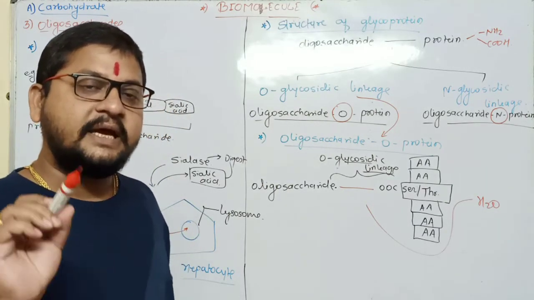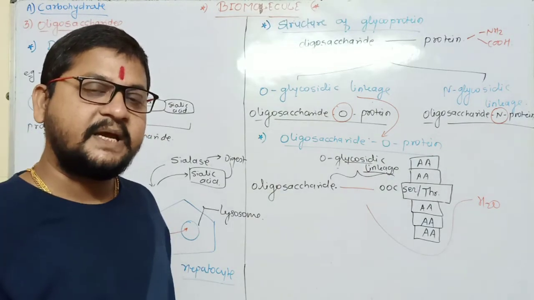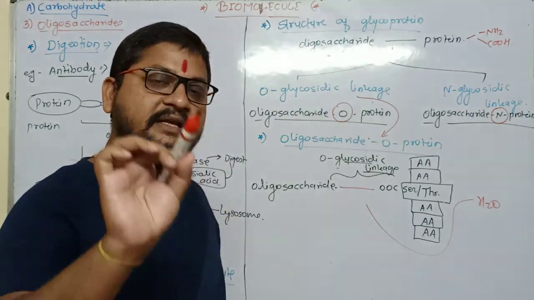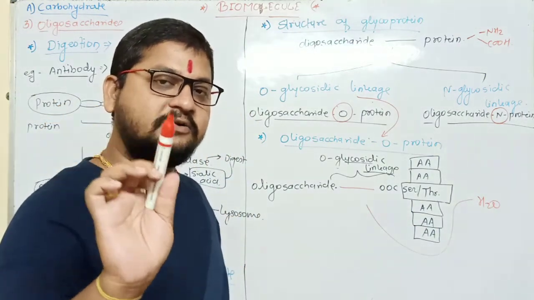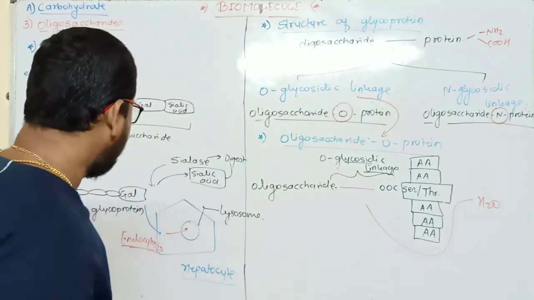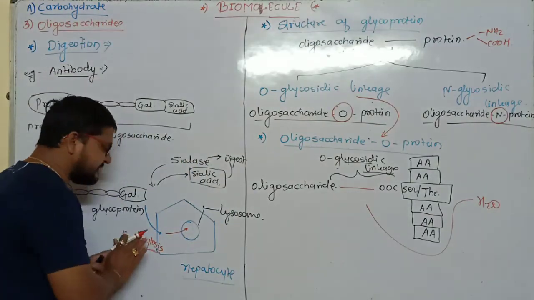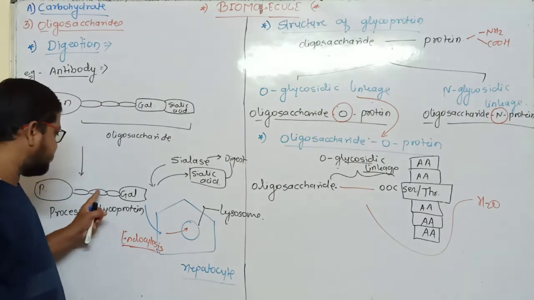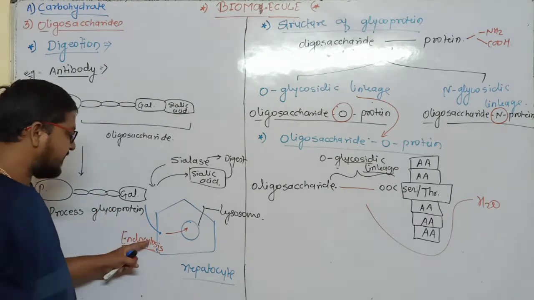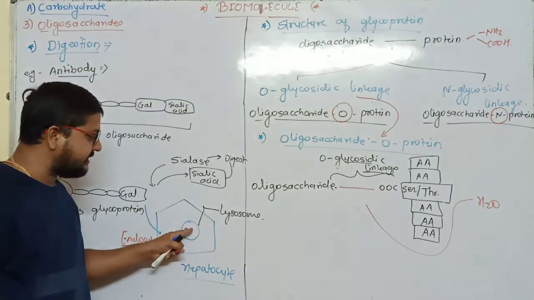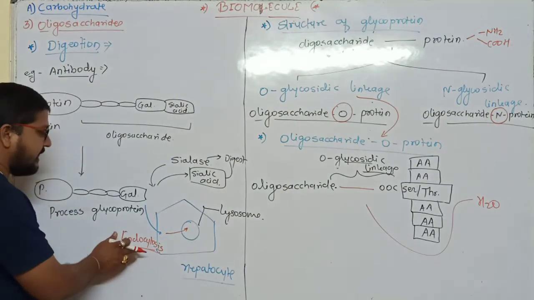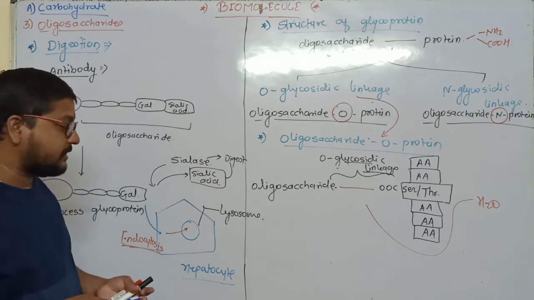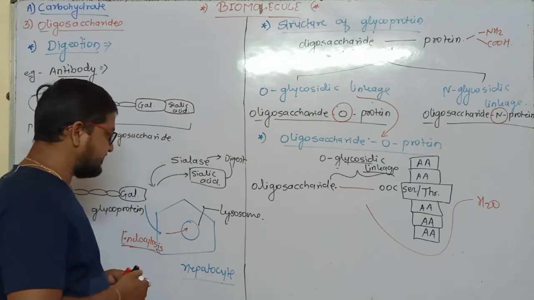If the intake material is liquid, it is called pinocytosis, and if the intake material is solid, it is called phagocytosis. So endocytosis is the intake of this glycoprotein inside the cell and then into the lysosome.